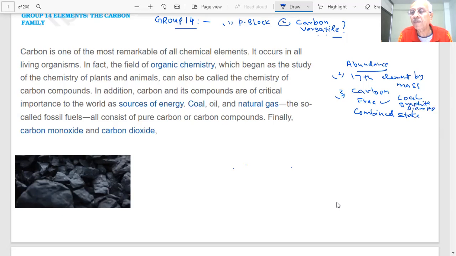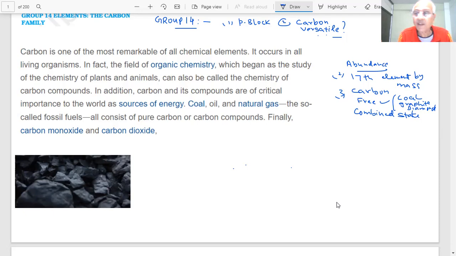Can you give evidence for that? Because in these, only carbon atoms are bonded together. No other element is present. If they are completely burnt, what will happen? It will give carbon dioxide. Everything will burn out. There is nothing beyond that.